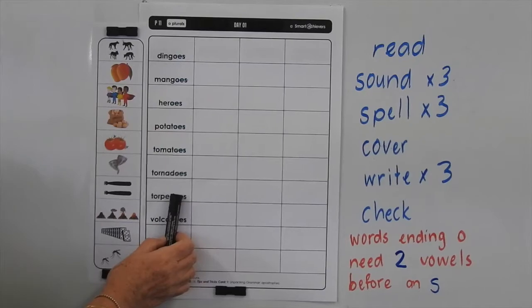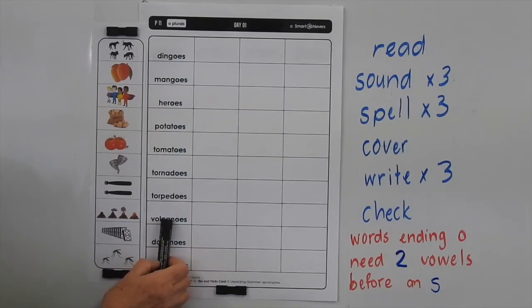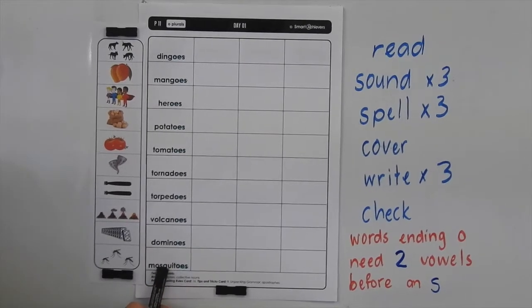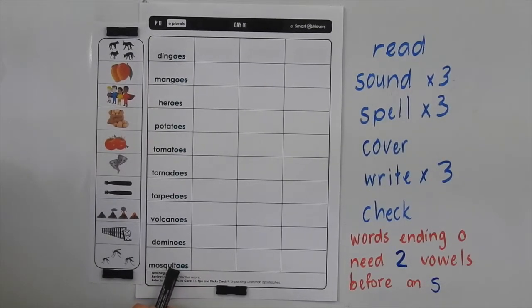Torpedo is an underwater missile. A volcano is a mountain or hill with a crater that may erupt and spew gas and rock and lava everywhere. A domino is a very old game that you've probably played. It originated in China about 800 years ago. And a mosquito is a little insect that may bite, and it's actually only the female that bites because she needs your blood to help feed her eggs.